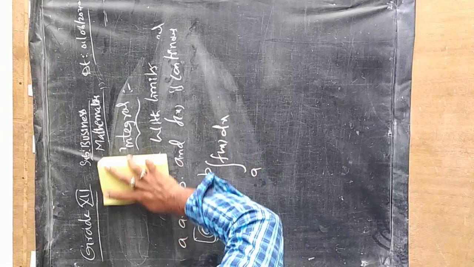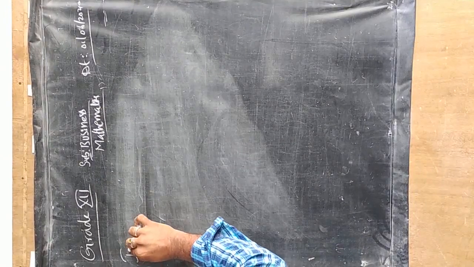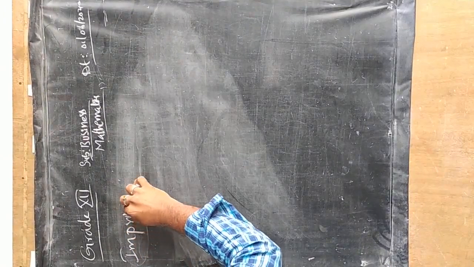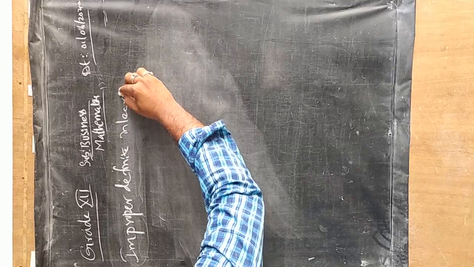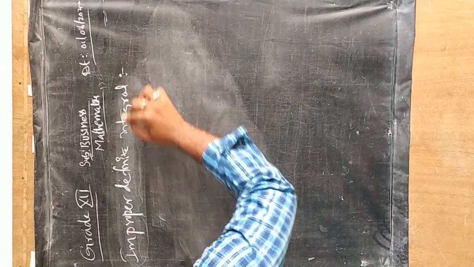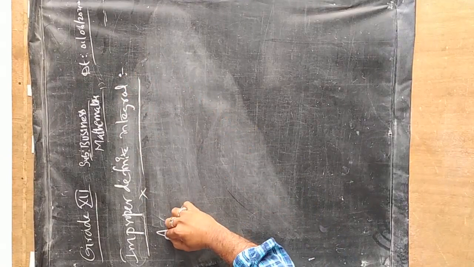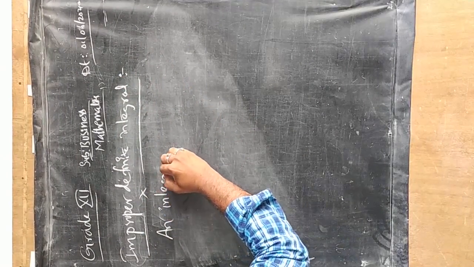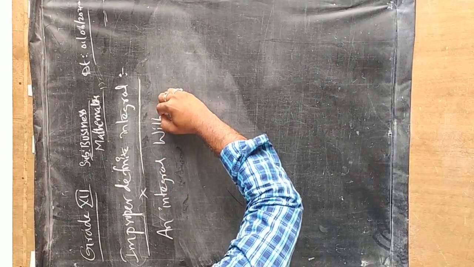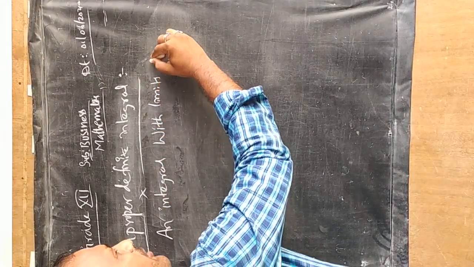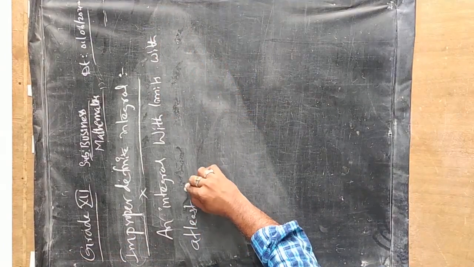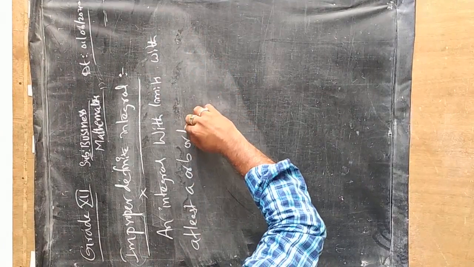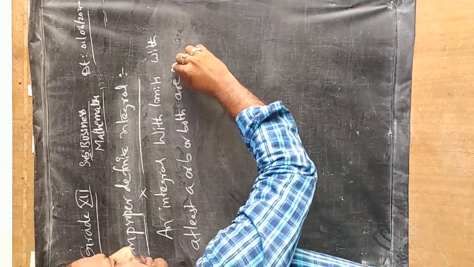Now, if I am talking about improper definite integral, it is an integral with limits where at least a or b or both are infinite.